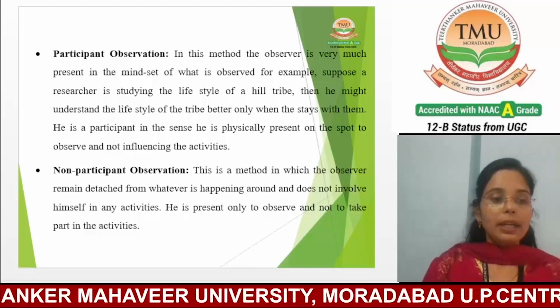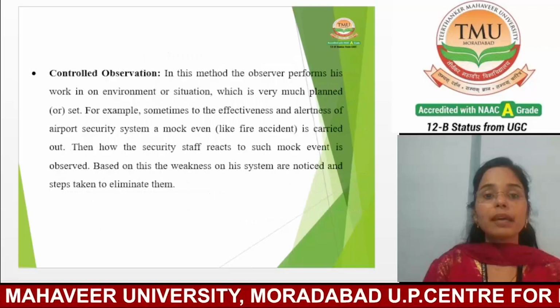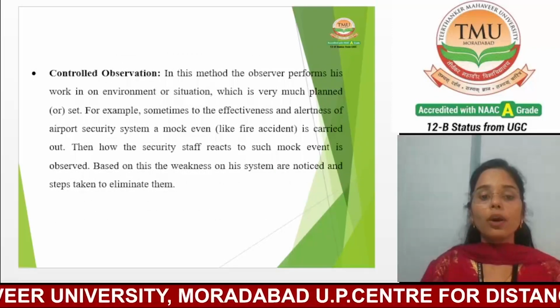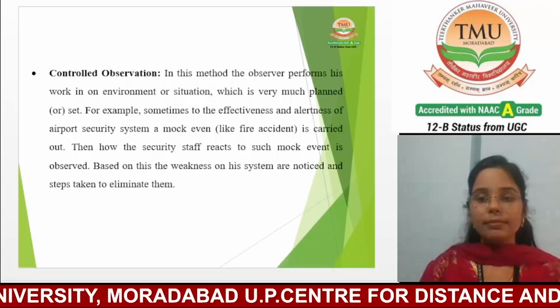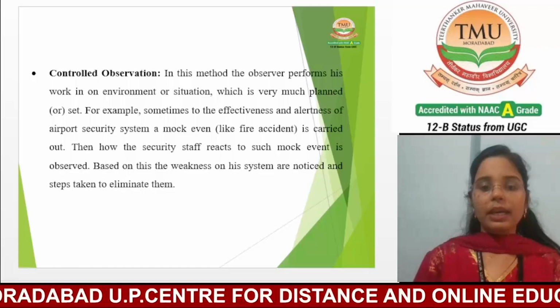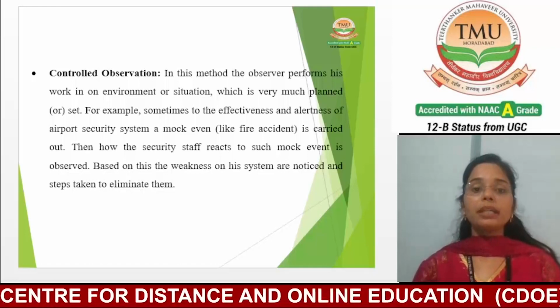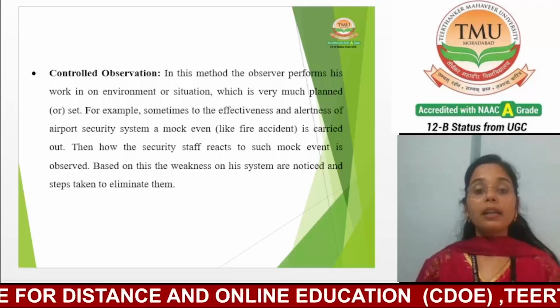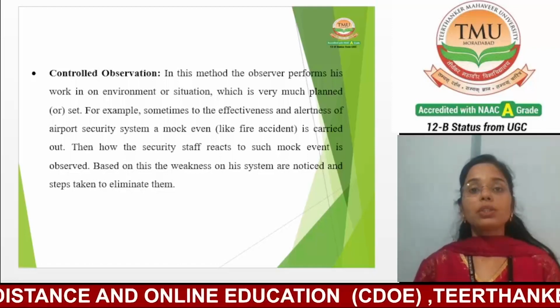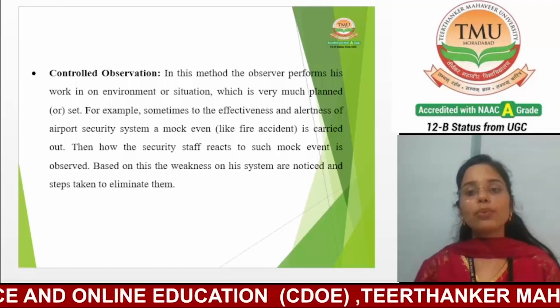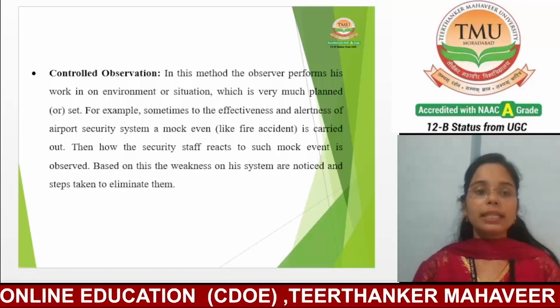Now, next we are going to discuss controlled observation. In this method, the observer performs his work in an environment or situation which is very much planned or set.